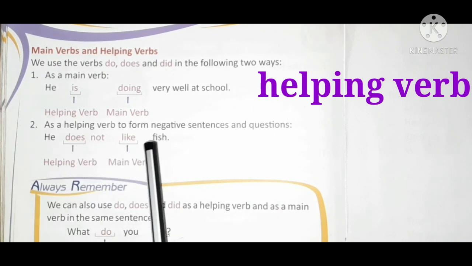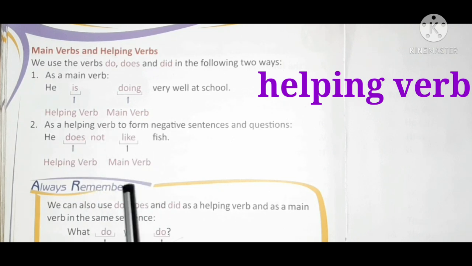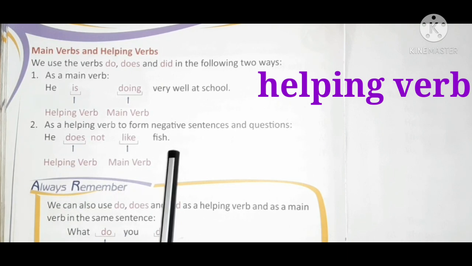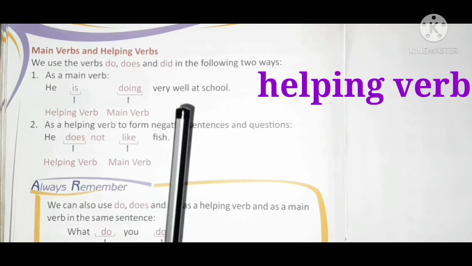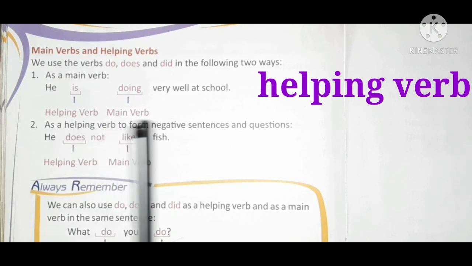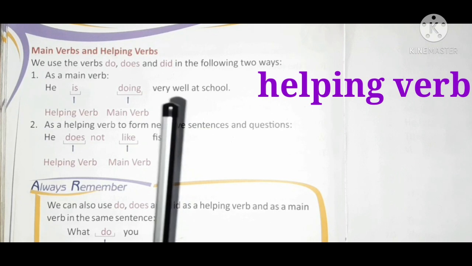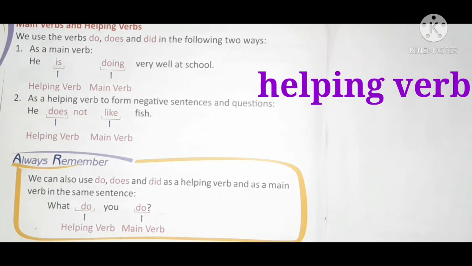He does not like fish. So can you see does here? Does is a helping verb and like is a main verb. So he does not like fish is a negative sentence. So in the negative sentence and question, do, does, did are used as a helping verb. Clear? Remember children, in negative sentences and question, do, does and did are used as a helping verb.